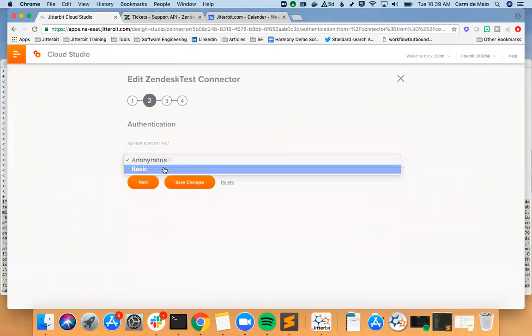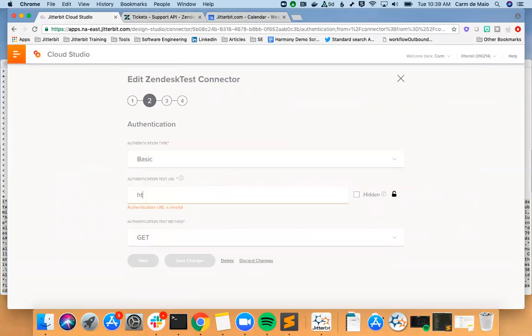Okay. And our connector does require authentication.